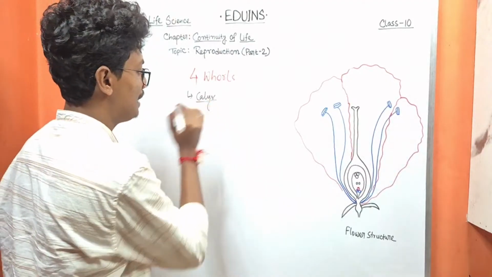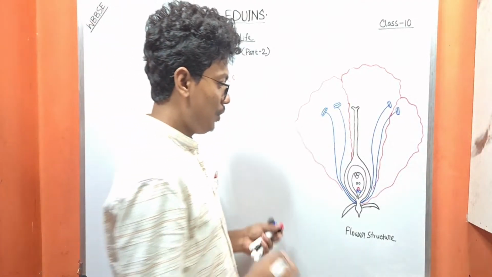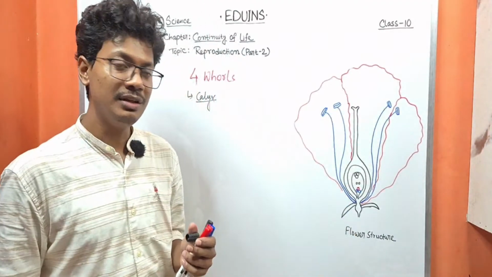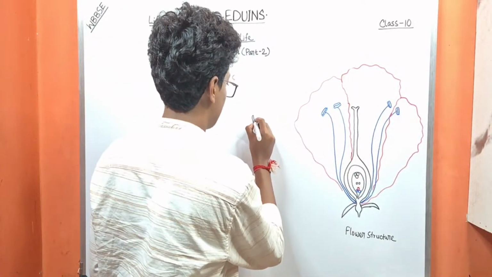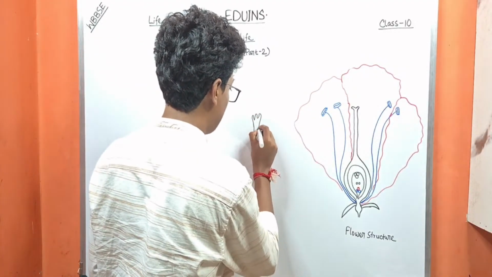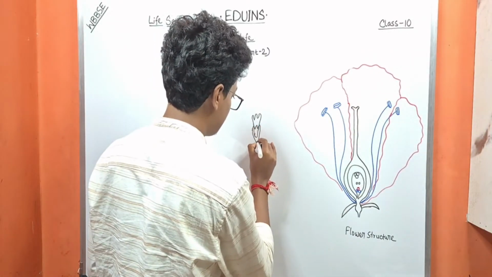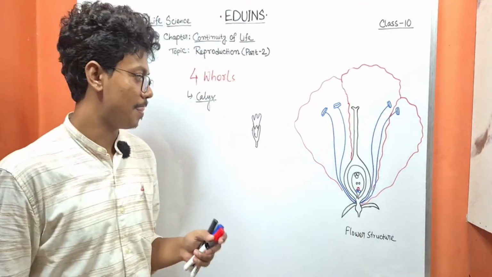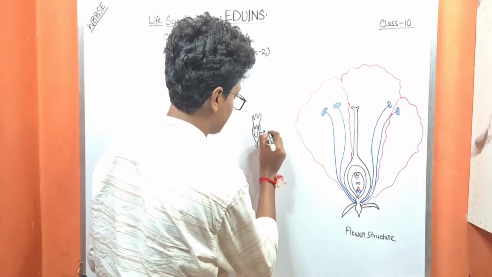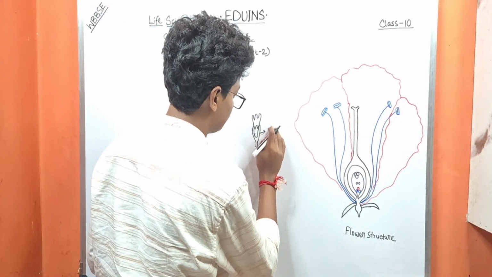So what is calyx? We know that in the budding condition, when the flower is a bud, it is covered with a green part, which is known as sepal.